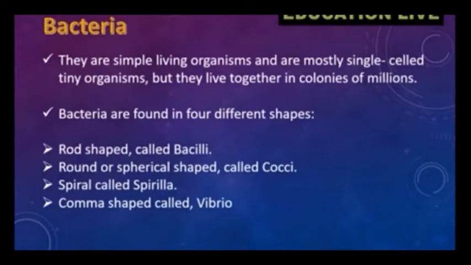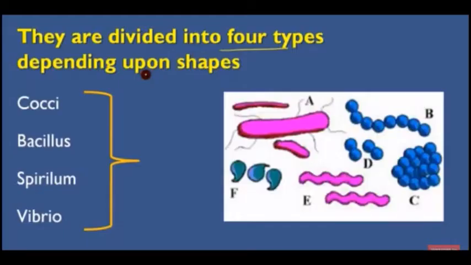Bacteria are simple living organisms and are mostly single-celled tiny organisms, but they live together in colonies of millions. Bacteria are found in 4 different shapes: rod-shaped called bacilli, round or spherical shape called cocci, spiral called spirilla, comma-shaped called vibrio. You can see different bacteria in this picture.